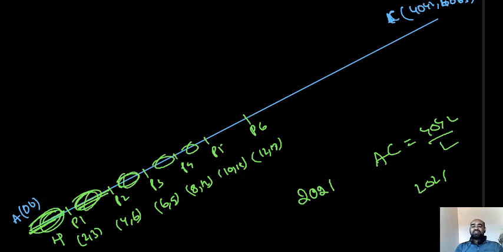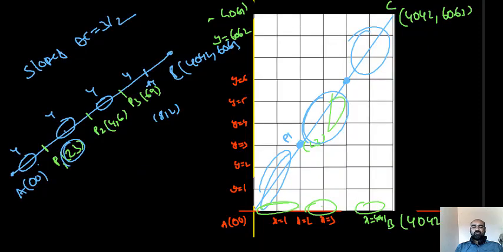I can say such 2021 line segments are there, which means the total number of required unit squares is 2021 times 4. That is 8084. I can say 8084 such unit squares exist. I hope you understood now.